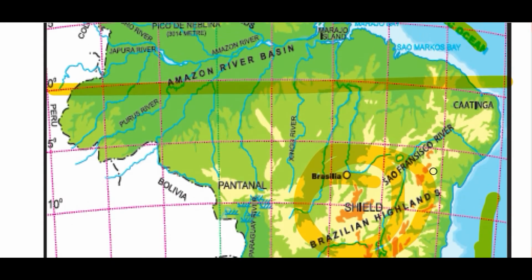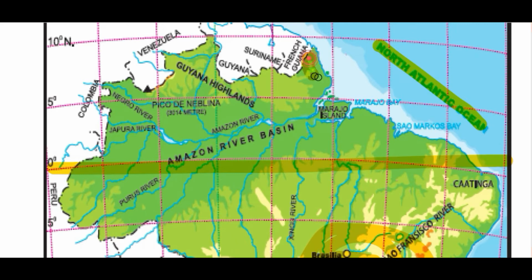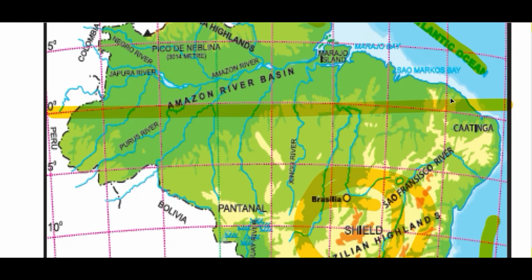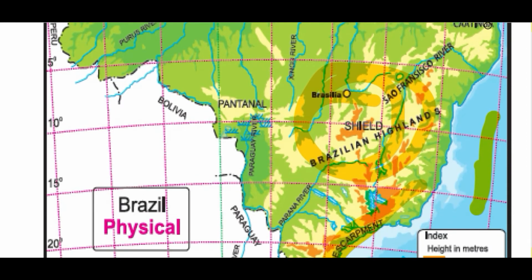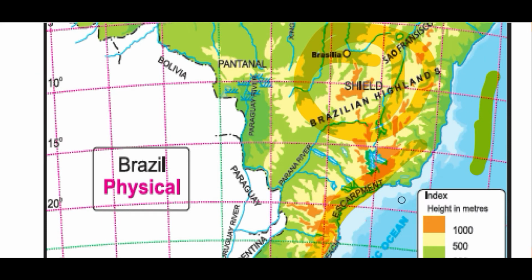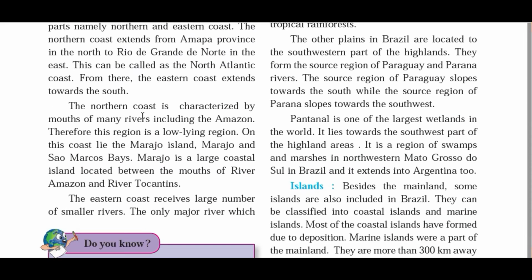So from this Amapá province up to Rio Grande do Norte, there is one town. This entire coastline is known as the northern coast because it has its boundary with the North Atlantic Ocean. And the entire rest of the coast is known as the eastern coast, which shares the maritime border with the South Atlantic Ocean. Okay guys, so let's move ahead.